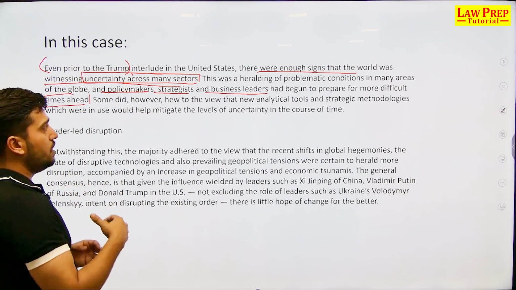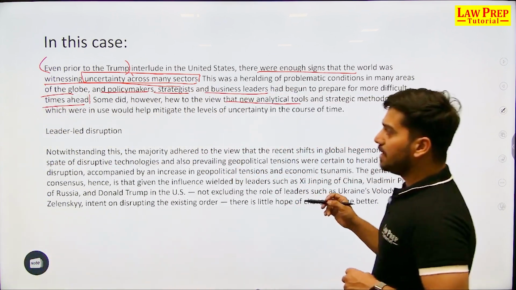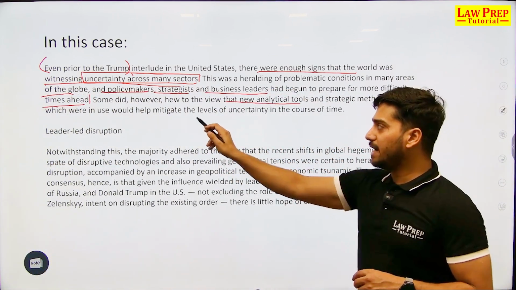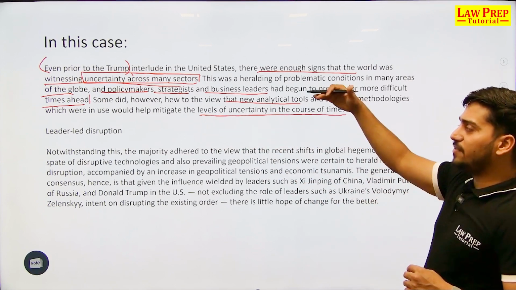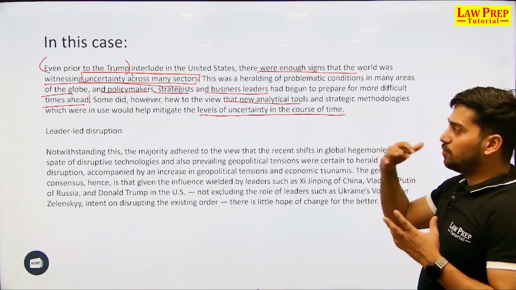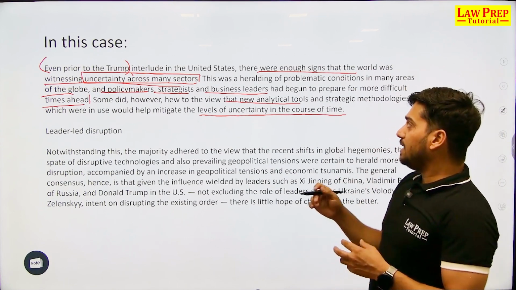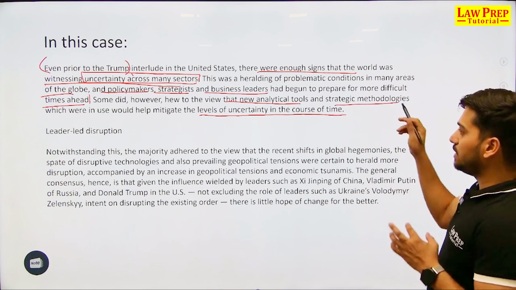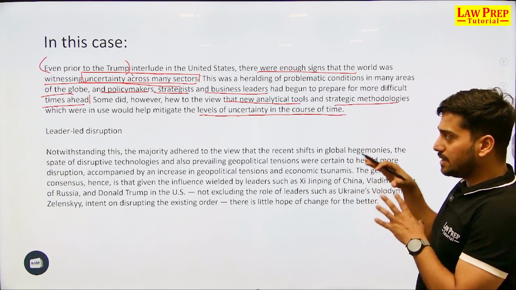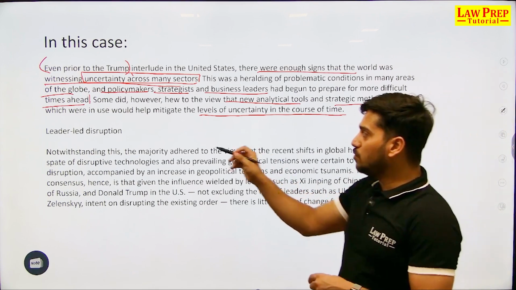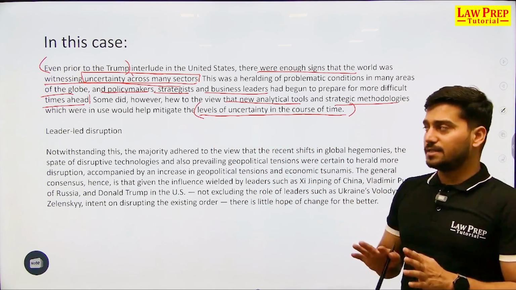Some did, however, due to the view that new analytical tools and strategic methodologies which were in use would help mitigate the levels of uncertainty in course of time. Okay, so there were factions who were already preparing for the worst to come, but some of them had that particular view that the new tools, the new strategic methodologies which are basically being used, which is basically causing the disruption, will help us reduce the levels of uncertainty in course of time. So there were two viewpoints already existing.